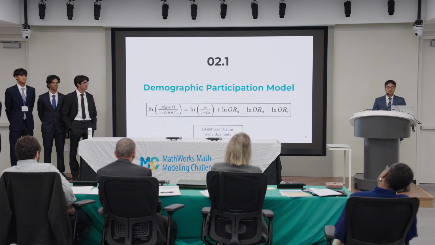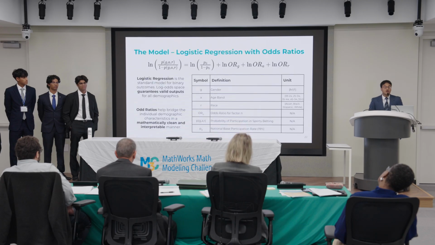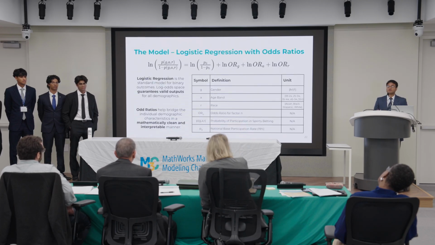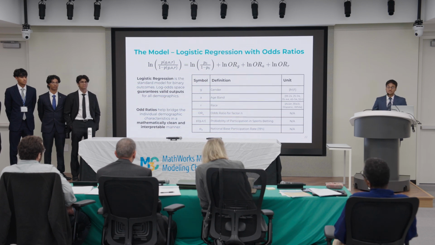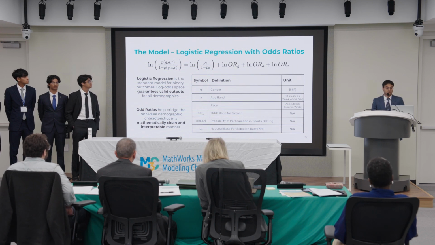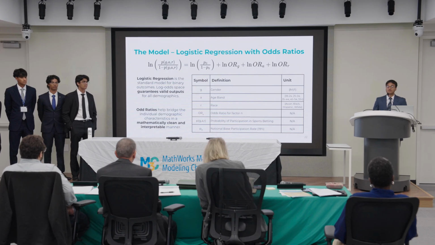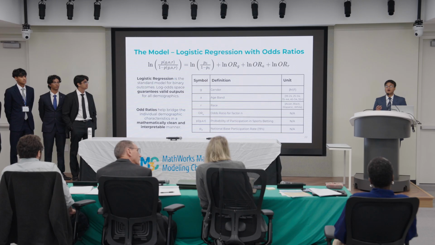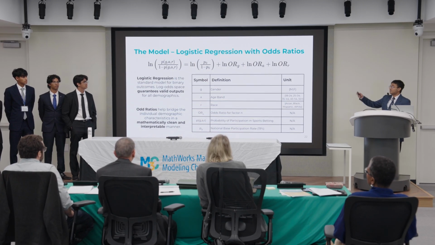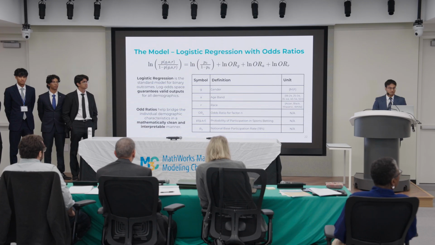We use logistic regression based on 3 factors: gender, age, and race, in order to determine the likelihood that an individual bets. We use logistic regression because we wanted to obtain a 0 to 1 very interpretable value that an individual actually bets. We use odds ratios within this logistic regression in order to understand how much more likely an individual with a certain demographic factor is likely to bet compared to the national base participation rate of 19%. These factors combine multiplicatively in log odds space.